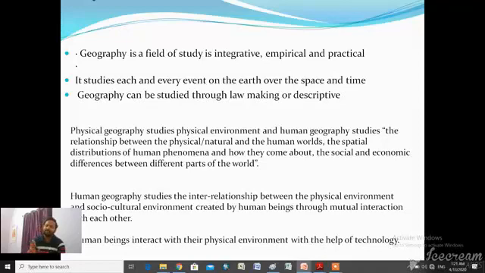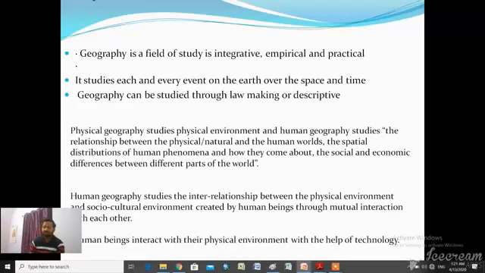Physical geography describes physical facts, physical phenomena, physical objects. Suppose the topography of India, the vegetation cover of the Amazon, climatic phenomena, different types of landforms, etc. But human geography is quite different from physical geography.